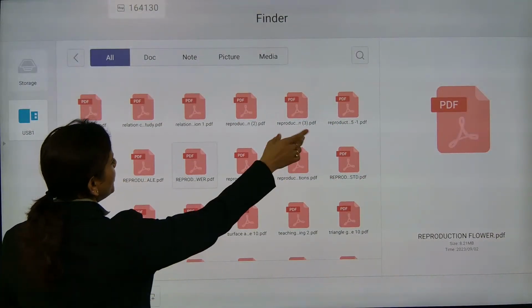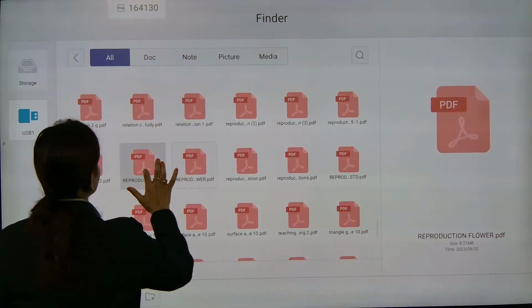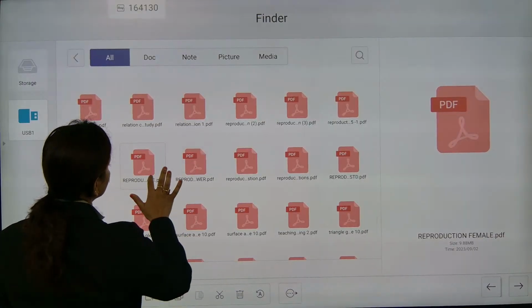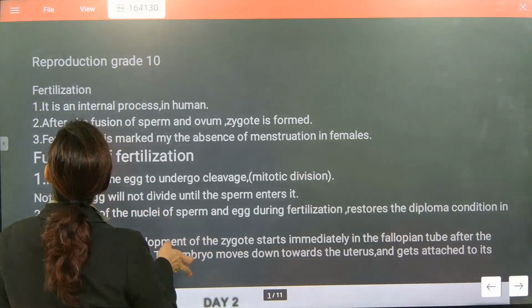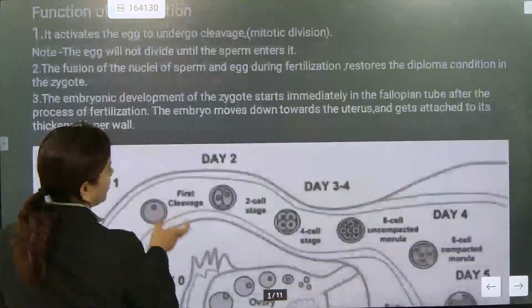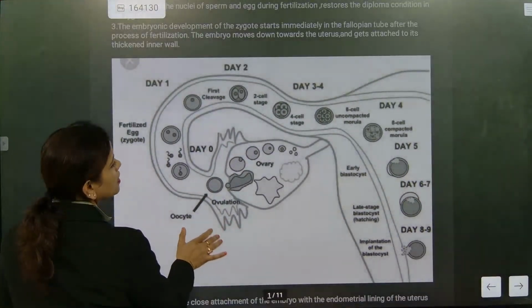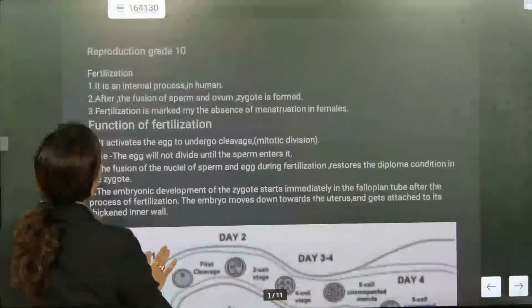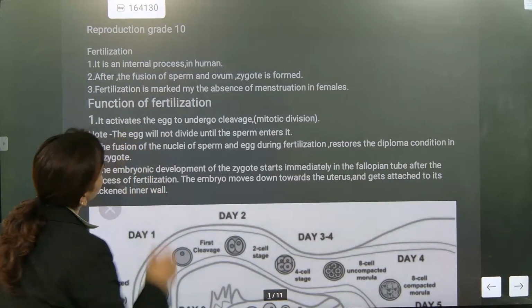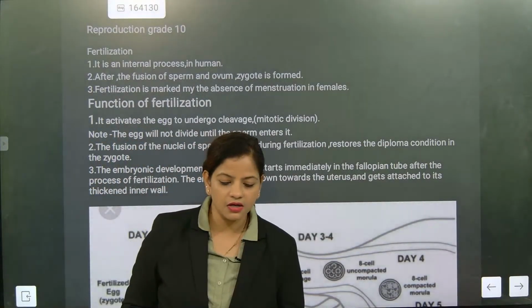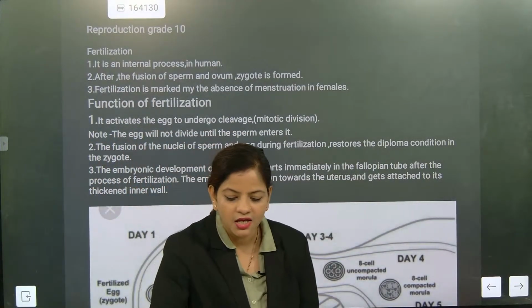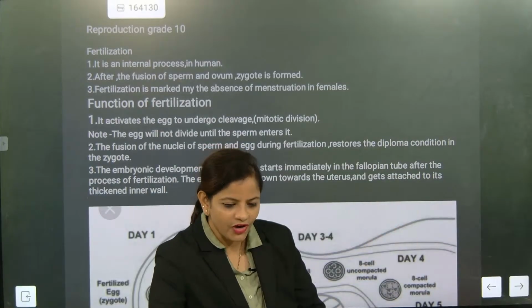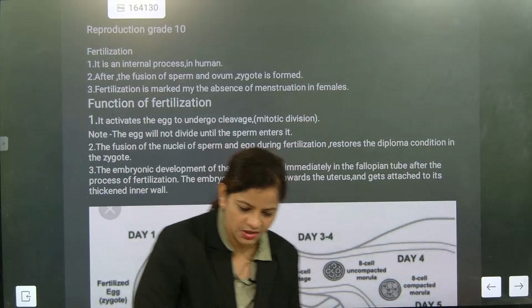So, human reproductive part we are going to do now. So see, in the female reproductive section, we know that two different types of processes are there. I'll go very fast and explain about this process, okay?